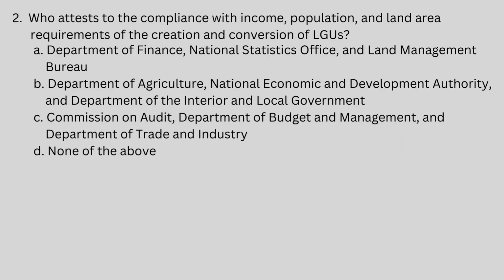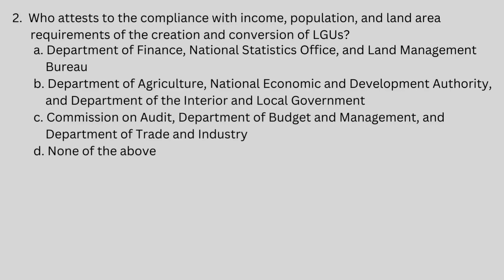Number 2, who attests to the compliance with income, population, and land area requirements of the creation and conversion of LGUs? A. Department of Finance, National Statistics Office, and Land Management Bureau. B. Department of Agriculture, National Economic and Development Authority, and Department of the Interior and Local Government. C. Commission on Audit, Department of Budget and Management, and Department of Trade and Industry.